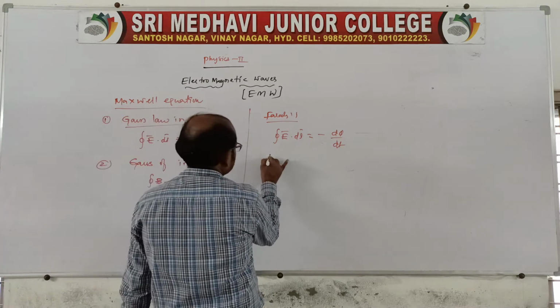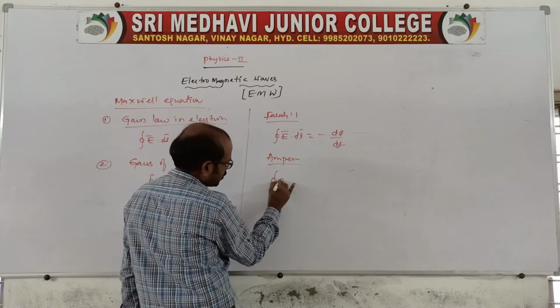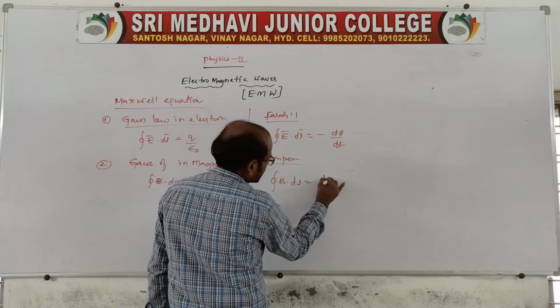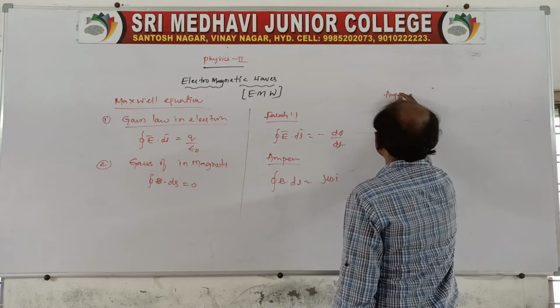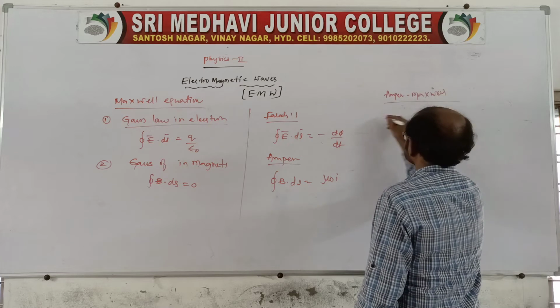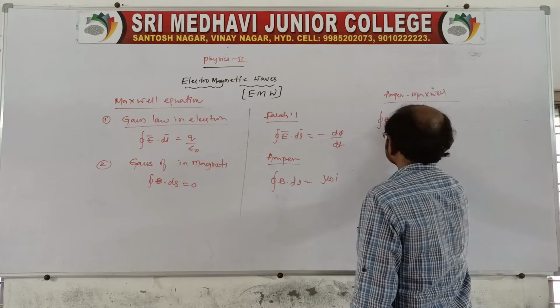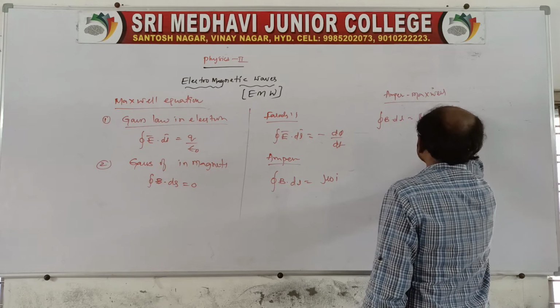And go for the last one, Ampere's law. First, Ampere's law for a straight current carrying conductor: closed integral B dot dl is equal to mu naught into I. Now come to Ampere-Maxwell law: closed integral B dot dl is equal to mu naught into IC plus ID.